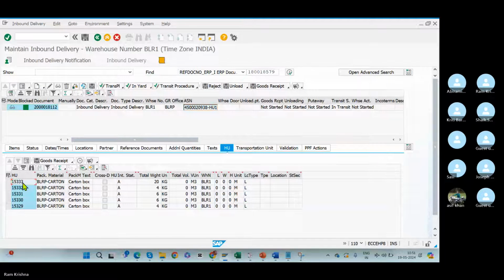When we scan the received goods, the ASN number shows up on the RF gun. If we scan the handling units with the RF gun, then the ASN number reflects on the RF gun? No. Okay.